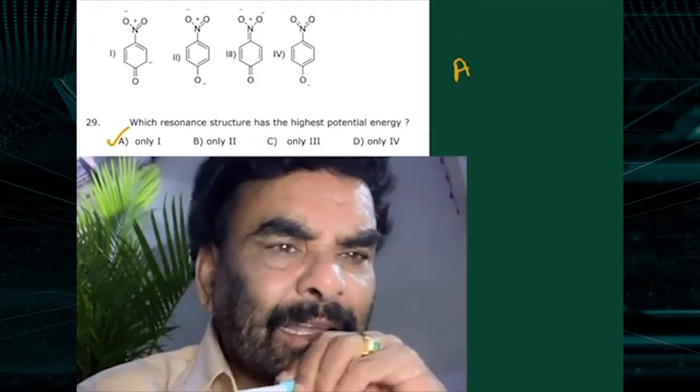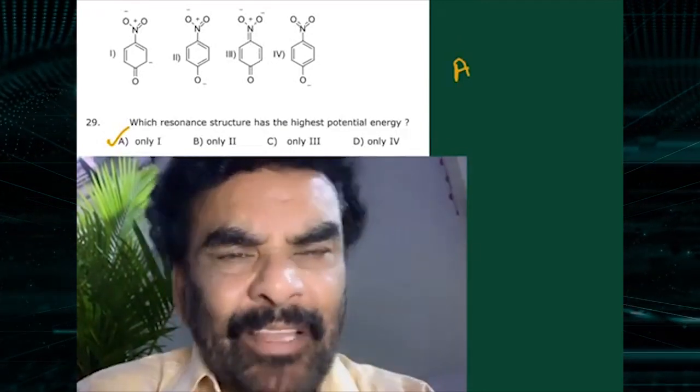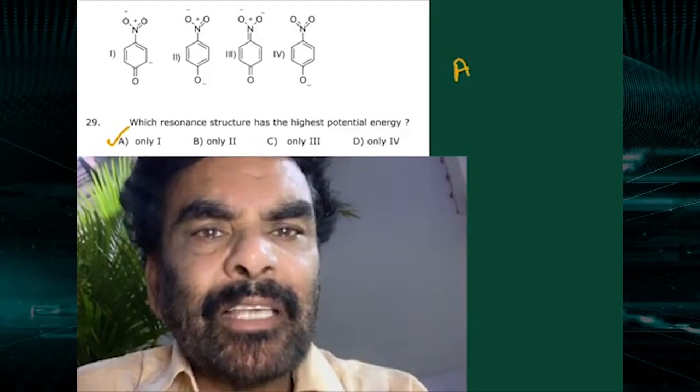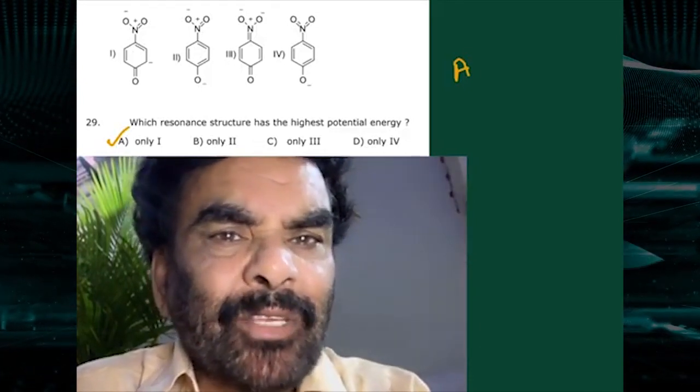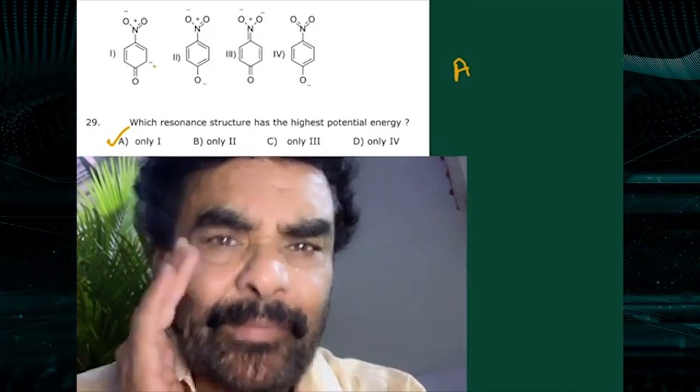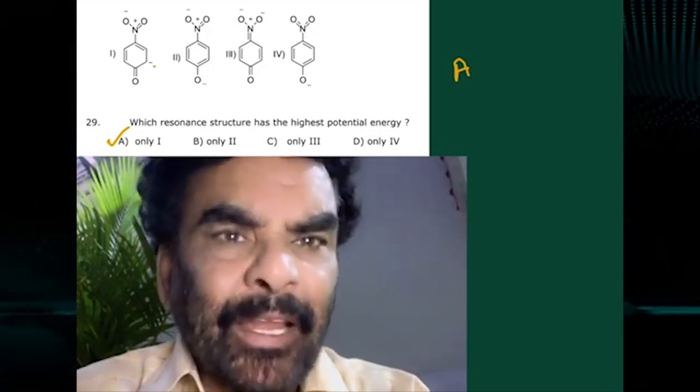The next one: which resonance structure has the highest potential energy? Least stable. Which is least stable? Here negative charge is on the oxygen, positive charge on nitrogen, negative charge is on the carbon. So this is relatively less stable.